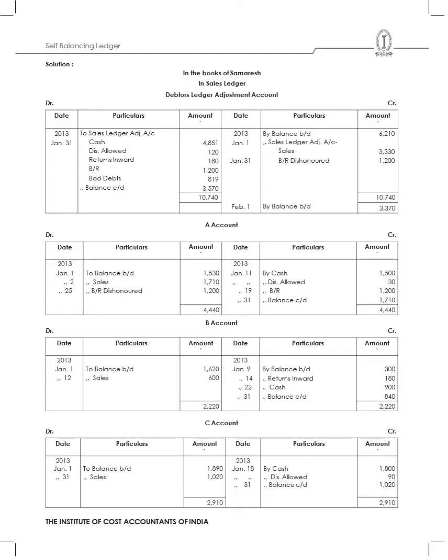So in the debtors ledger adjustment account, the first transaction, I will debit to cash 4,851, and then discount allowed I will debit 120, returns inwards I'll debit 180, then bills receivable 1,200, then bad debts 819, and then I'll take by balance, to balance carried down, which is 3,570. And then on the credit side, what all transactions I'll record: by balance brought down 6,210, and then I will also have the sales ledger adjustment account, under which the sales is 3,330, and then bills receivable dishonoured I will have 1,200. So that means I'll close my books, and then I'll record the balancing figure, by balance brought down 3,570.